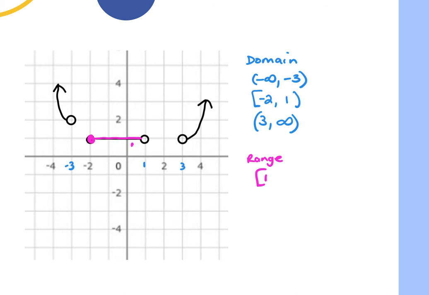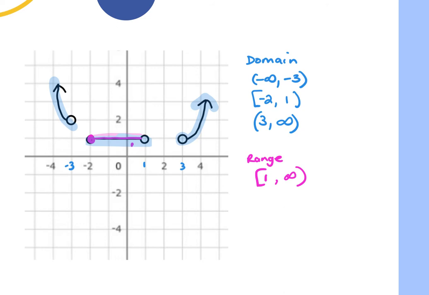Then what happens to my y values as I move up? This graph stops, right? But if I'm at 1 here and this arrow points up, that means it is all those values. I don't stop and start just because this one stops and this one starts. As long as there are values of my graph that are included on that y anywhere, we include them. So it's going to go from 1 to positive infinity because of the arrows.